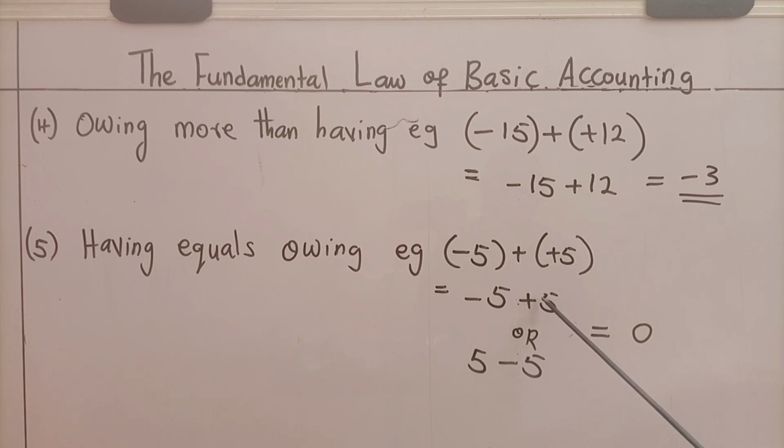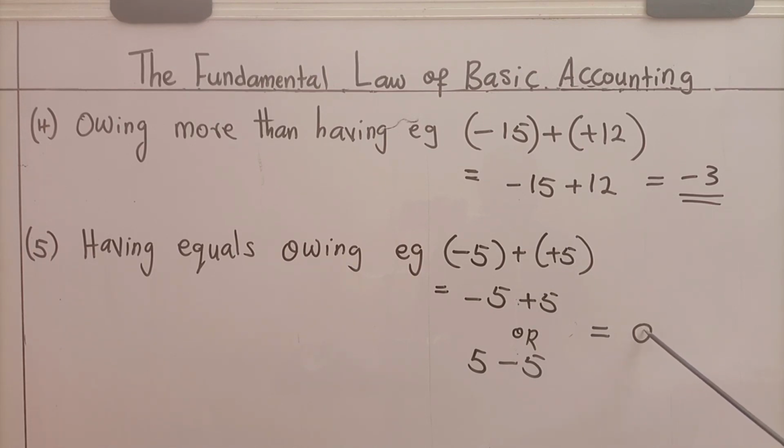But here, this plus 5 is written first and this minus 5 is written next. This plus 5, which is supposed to be plus, is just written without a sign before it, meaning that it is still plus, but unwritten. Whichever way you write this expression, the answer is the same thing.